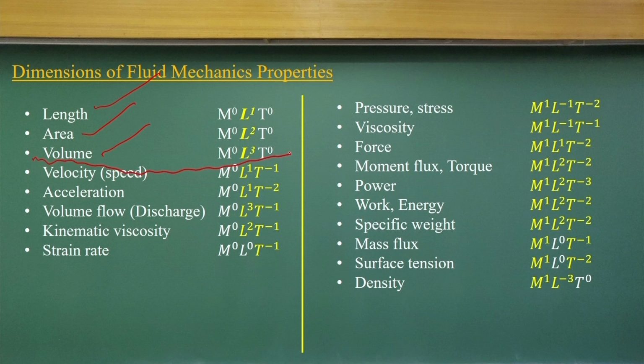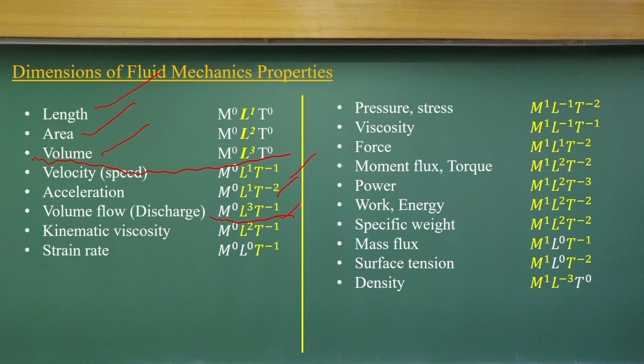So, length is L to the power 1, area will be L squared, and the volume will be L to the power 3. So, you can understand. What is the velocity? You know it, length per unit time. The accelerations, you can know in a similar way. Let me look at the discharge or volumetric rate, the volume per unit time. That would be L cubed divided by T.